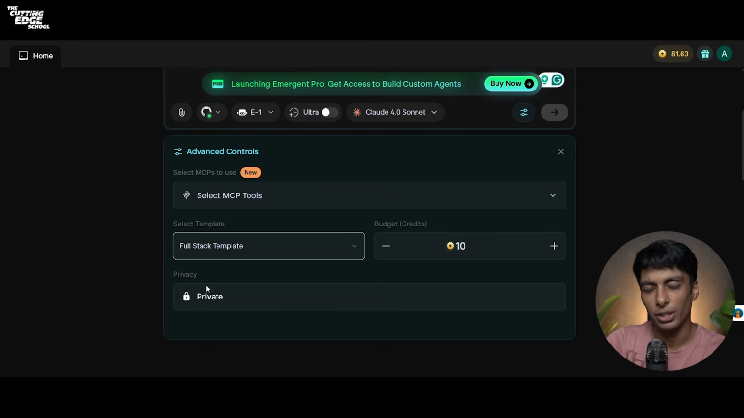And the privacy is always private. You can see that there is no other option, which means that your idea remains your idea unless and until you deploy it.